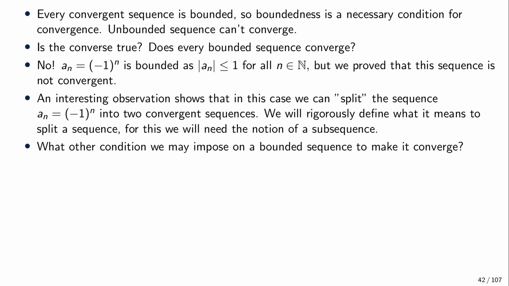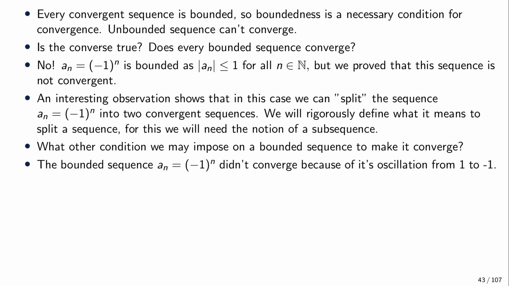If we have a limit, then every epsilon ball has to contain all the elements of the sequence except maybe for finitely many. So it's this infinite oscillation between those two values that made the sequence fail to converge.